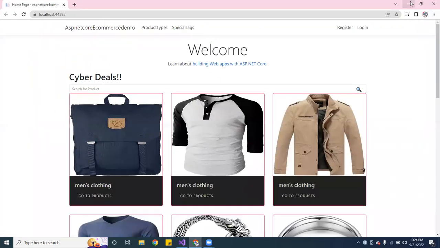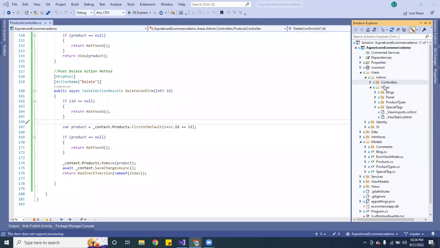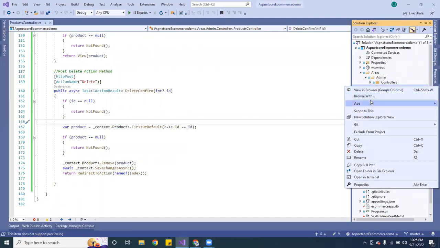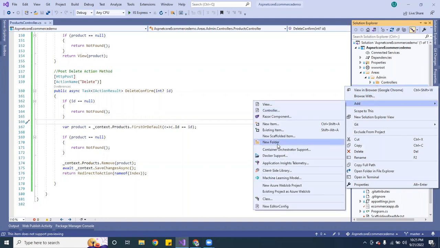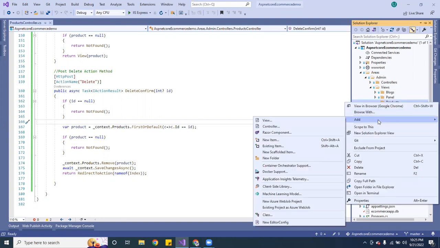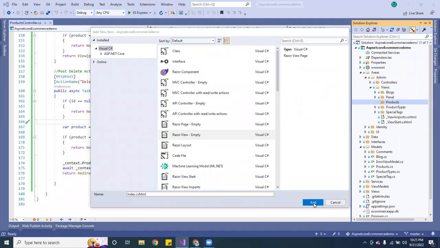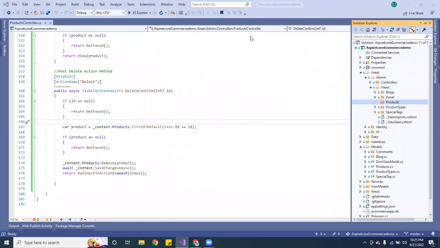So now we go ahead and go to the view. Okay, so here I want to create a new folder, and this one is going to be called products. Products, just like that. And inside products, I'm going to go ahead and create an index page. I'm going to create a new view, it's going to be empty. Go ahead and hit just index like that. So let's go ahead and create that.